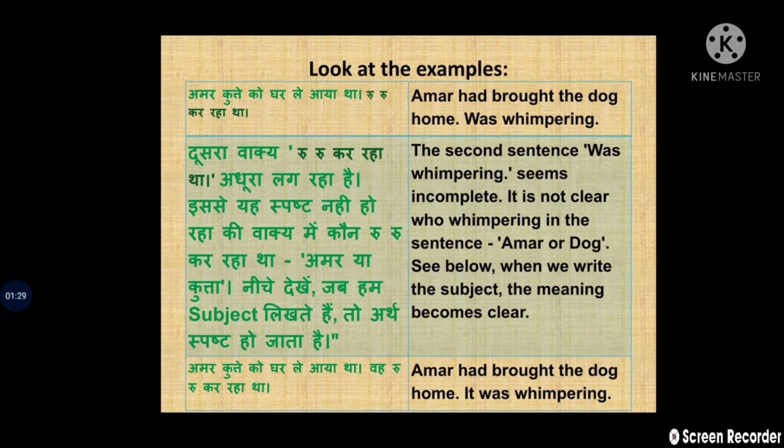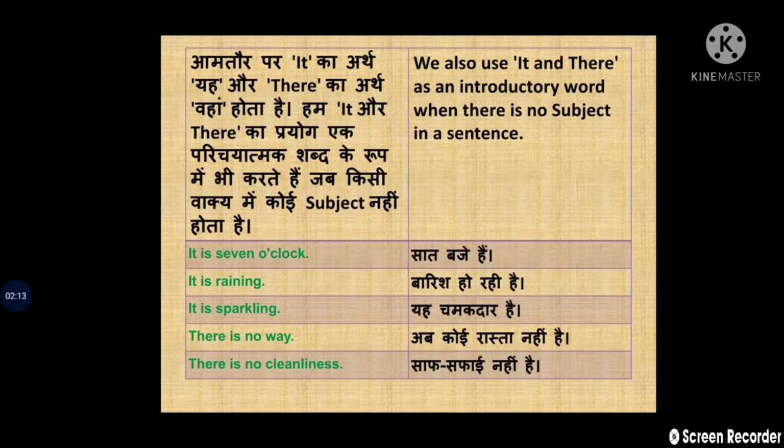Amar had brought the dog home. Whenever we do not mention whom we are talking about, the meaning of the sentence becomes incomplete. Clear? So a sentence must start with "it" and "there". So in this sentence, while we are delivering it, it must be mentioned who is whimpering, Amar or the dog. It's clear because we have used "it" in the second sentence. It becomes clearer that the dog is whimpering. Clear? Now come to the next phase.